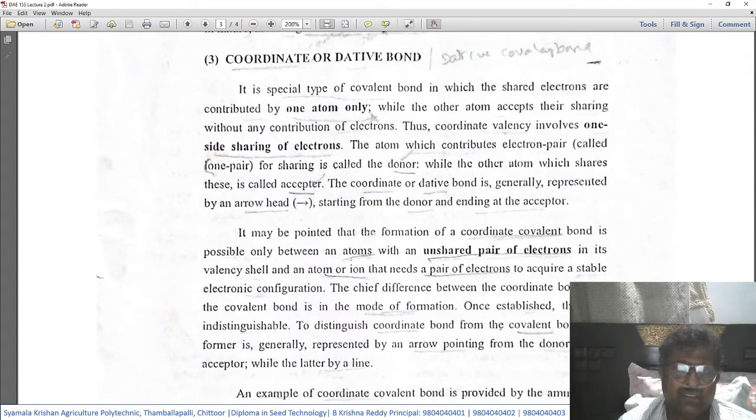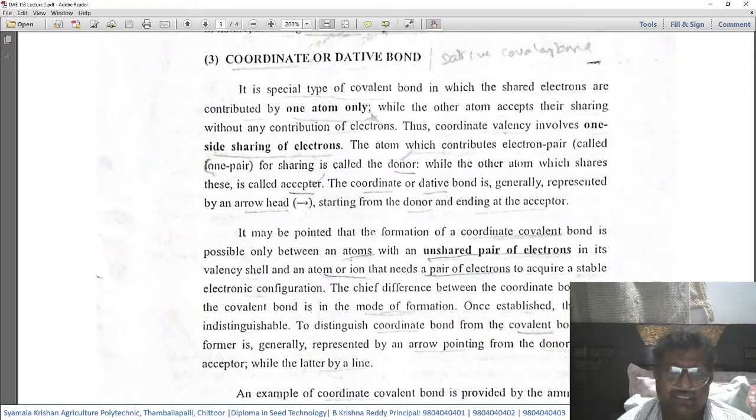Today, we are going to discuss the second part of the second lecture in course number 153 of Diploma in Agriculture Engineering. This is the title of the subject, Engineering Chemistry. In this engineering chemistry, we are studying various types of chemical bonds.